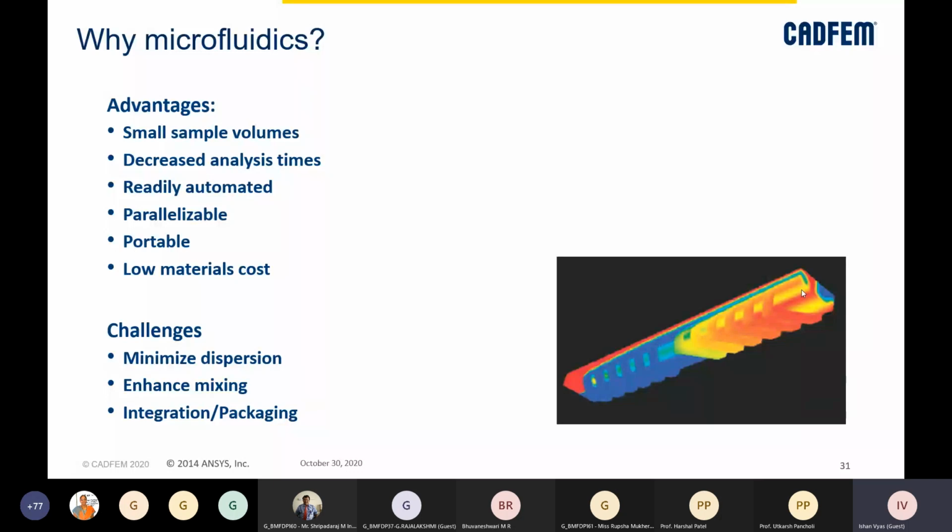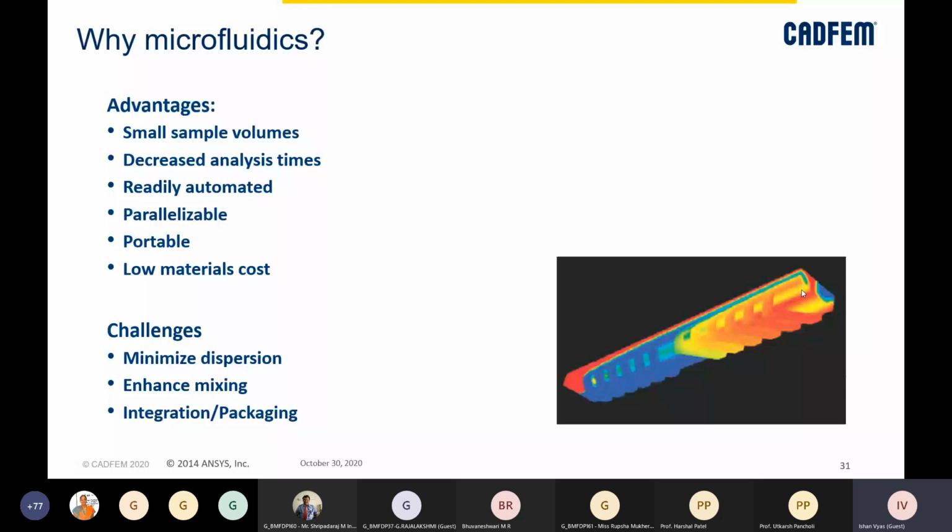So let's understand why we actually use microfluidics. The basic advantage would be that the sample volumes are really small, right? We might need sometimes even less than an ml of sample, or very, very small volumes of samples to be used. Decreased analysis times as well, right? Because that is where, on the spot, we want to test something. And readily automated, because it is not a very big device.